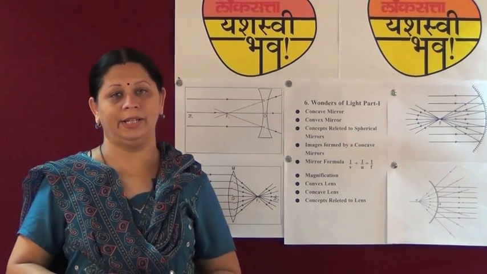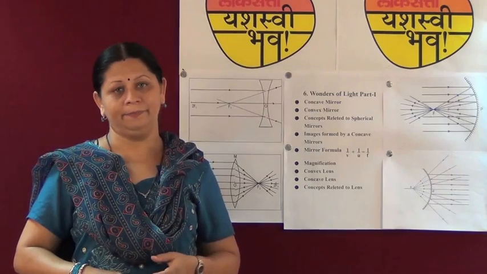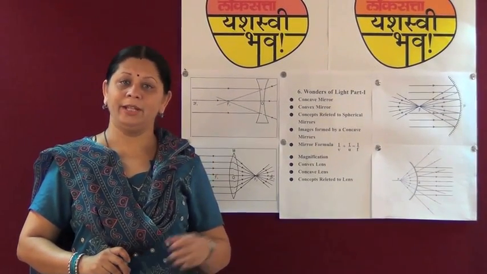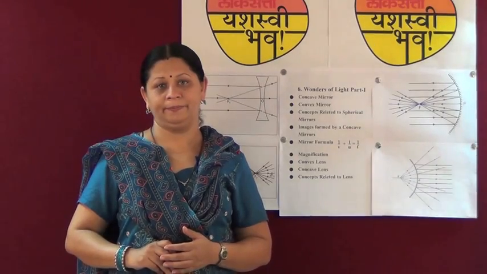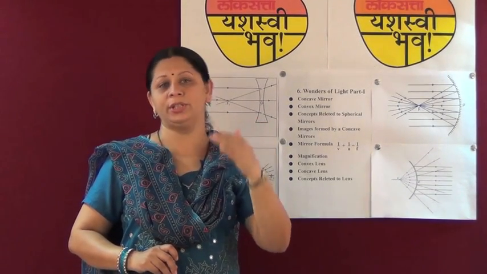Now let us see what is light. Light is a form of electromagnetic radiation that gives us the sensation of vision. When light falls on any object, rays enter from the object to our eyes and we are able to see things.